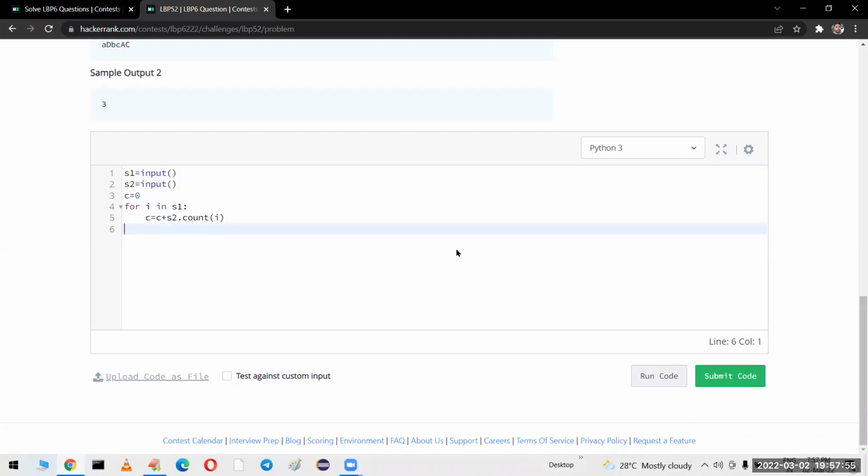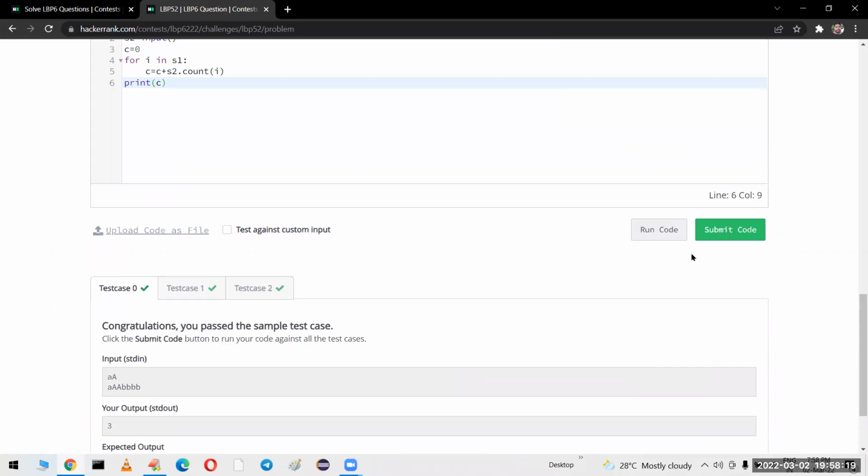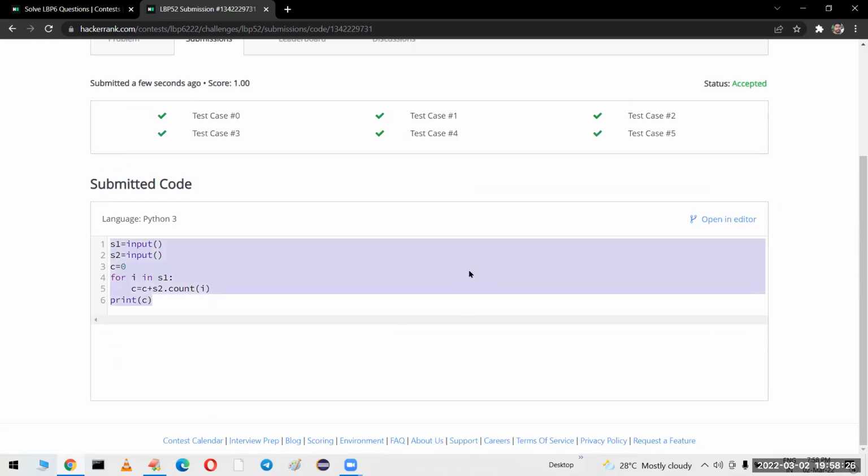So what will happen? It will select every character from S1 and apply the count function taking that I as an argument. How many times that character is available in S2, it will check and return that value. So I am adding that to the final count. You have to print the value of count. Yes, all the test cases are passed. So this is how you can solve the problem.